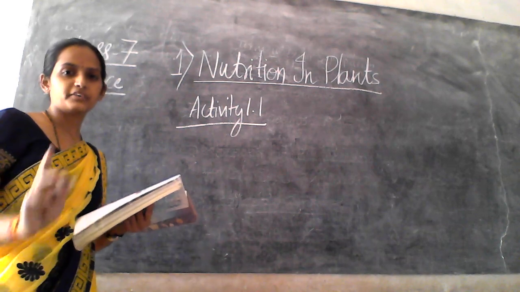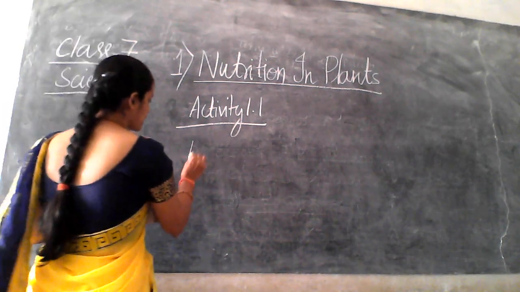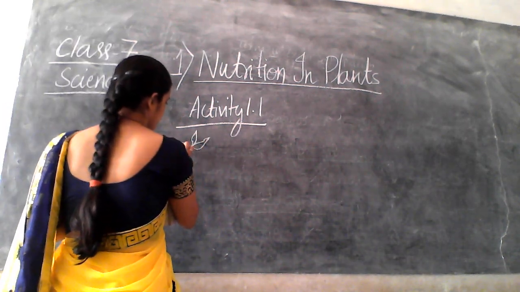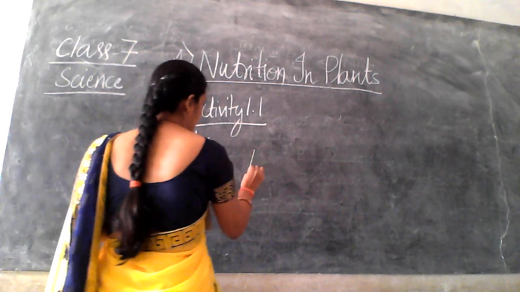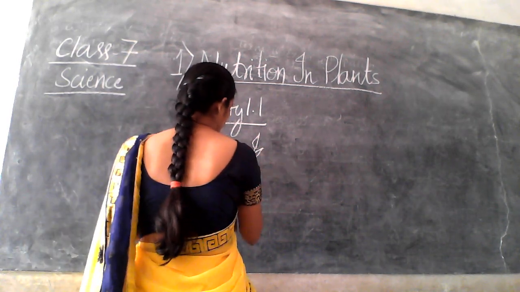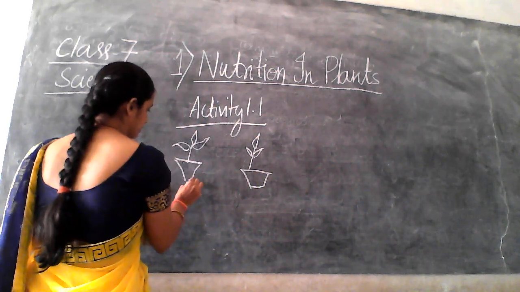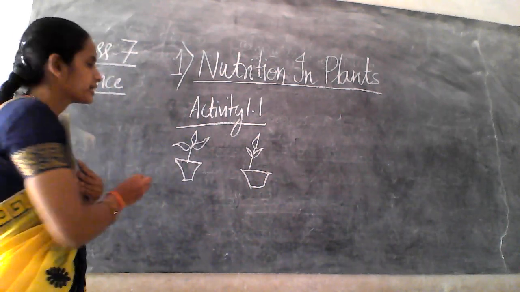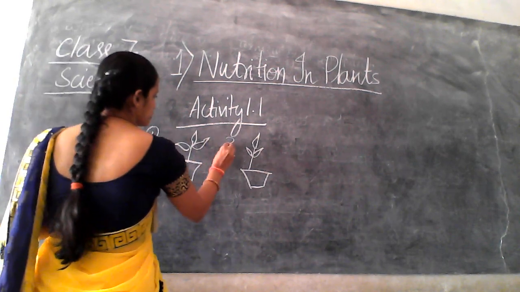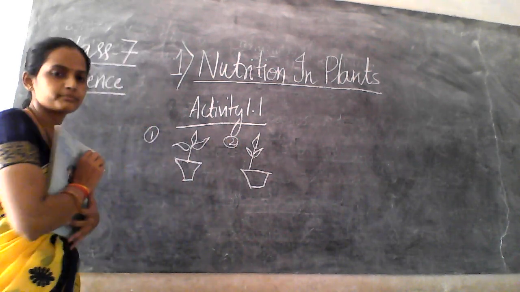So Activity 1.1, two plants. So we are taking two potted plants, 1, 2, right?